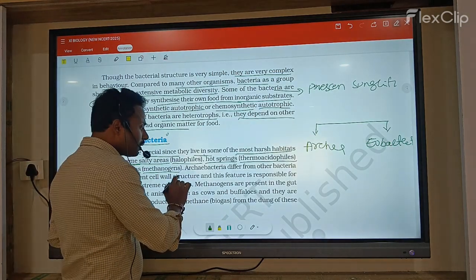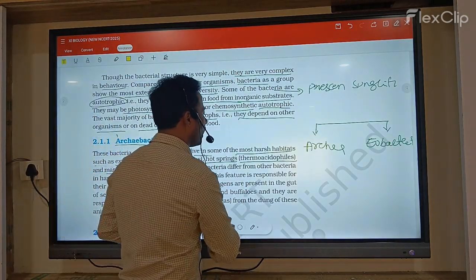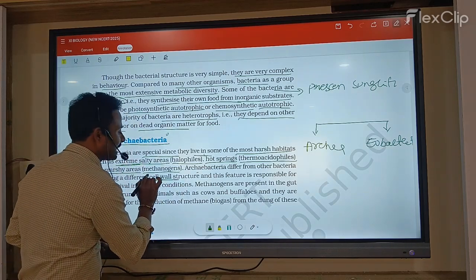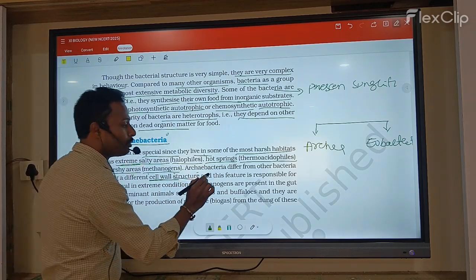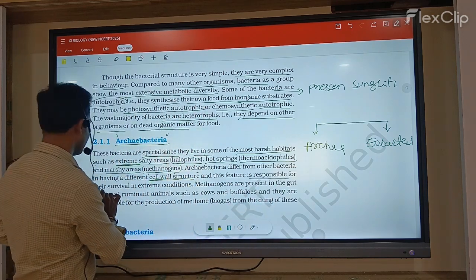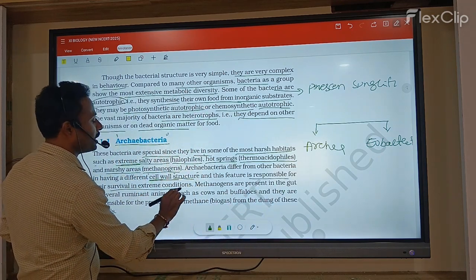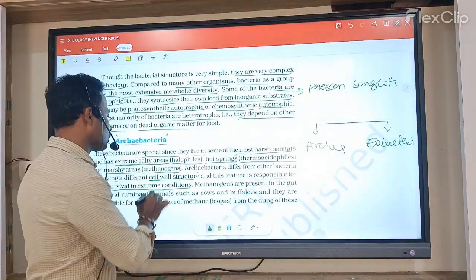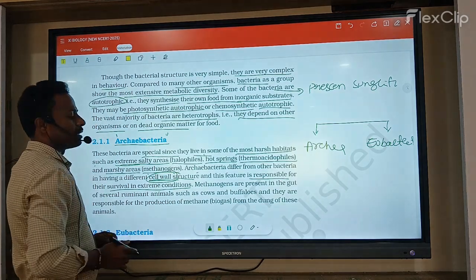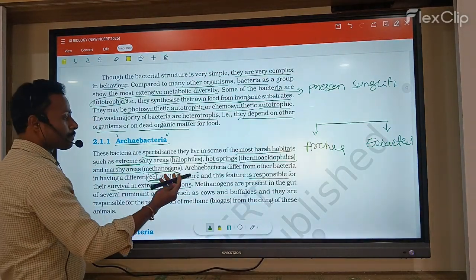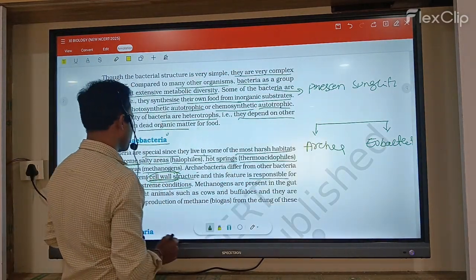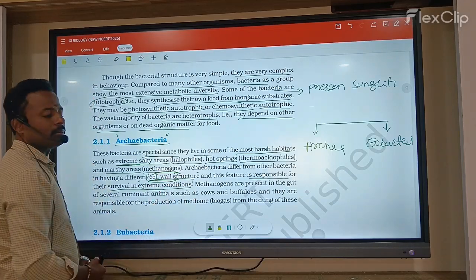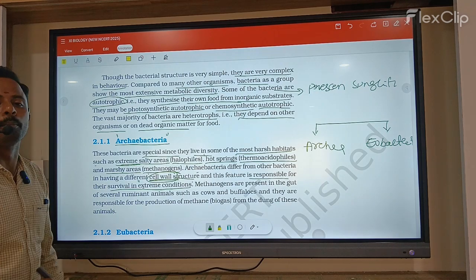Next, archaebacteria are different from other bacteria. They have a different cell wall structure, and this feature is responsible for their survival in extreme conditions. What mostly differs archaebacteria from other bacteria is the different cell wall, and that feature is responsible for their growth in extreme conditions. The cell wall is very important.